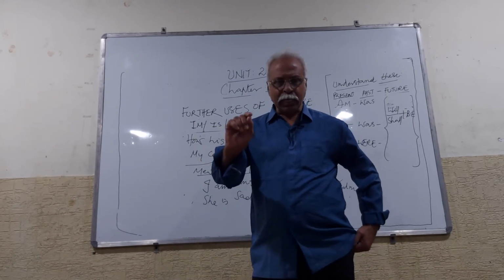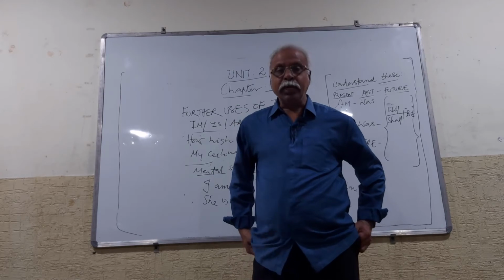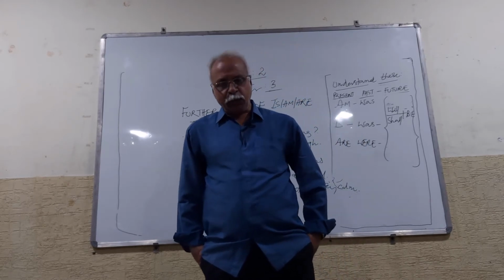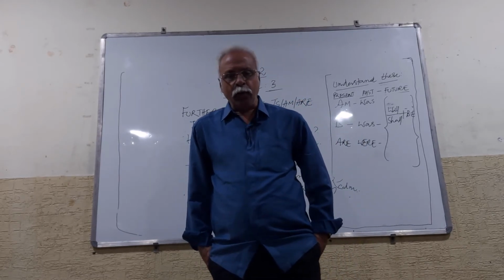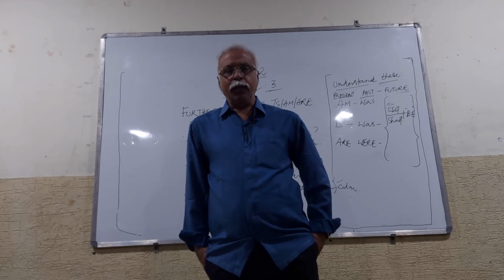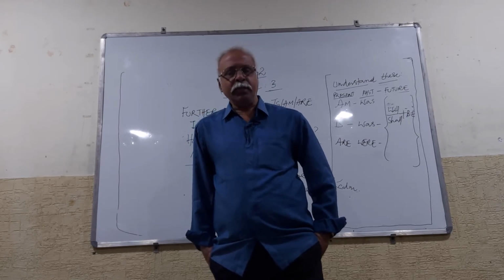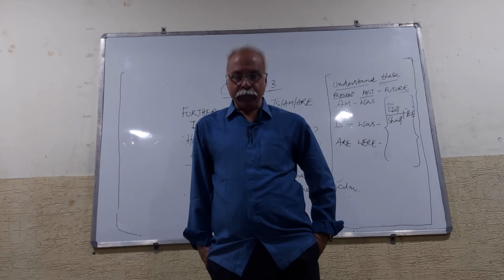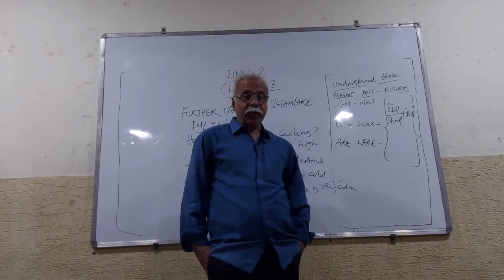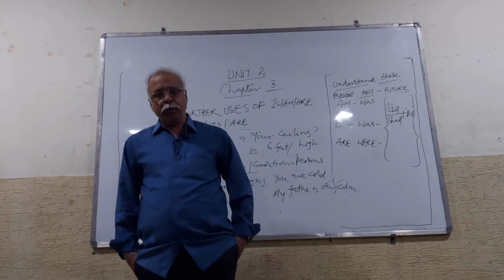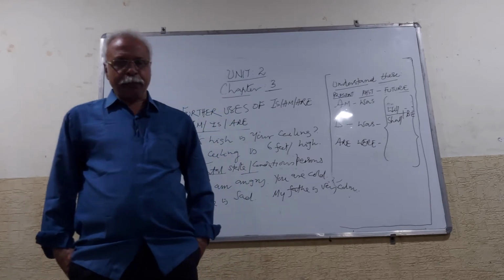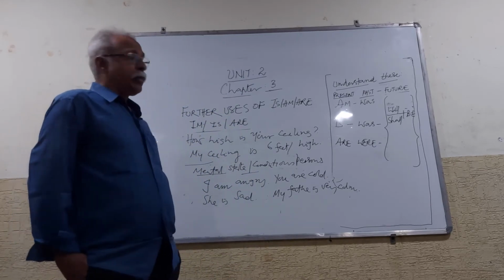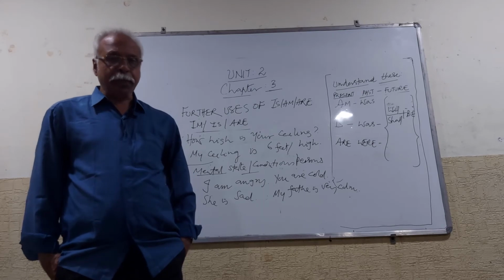Of these, there is a classification, second point. What is it? Be is the base form, is, am, are are present tense forms, was and were are past tense forms, and being and been are the other forms of be. Am I clear? And next, I have explained to you the uses of be.